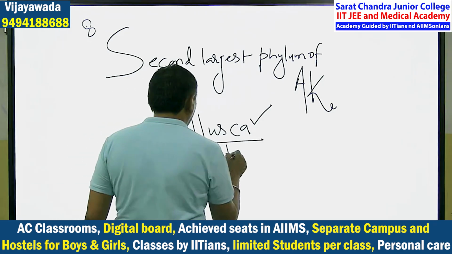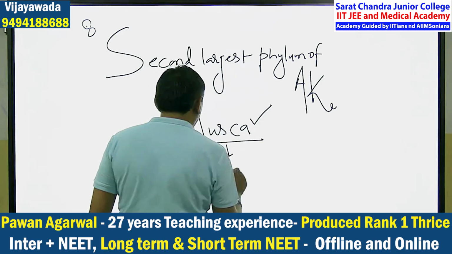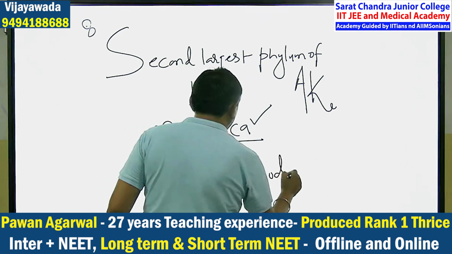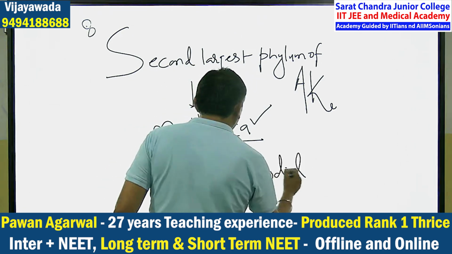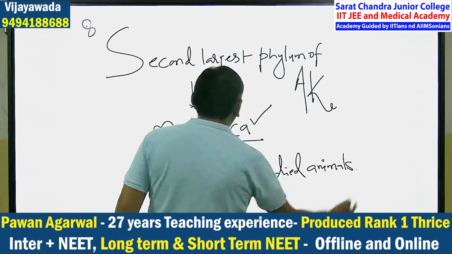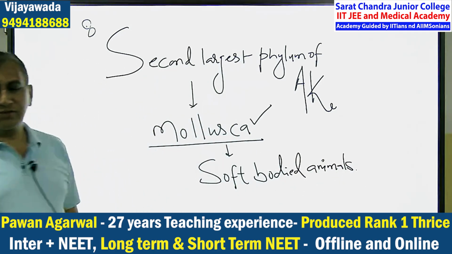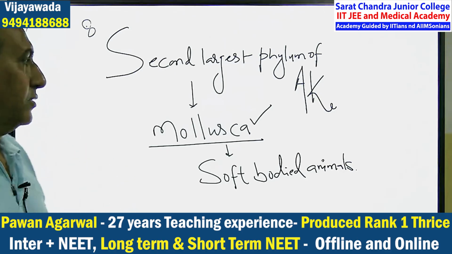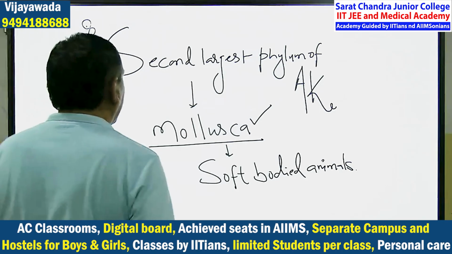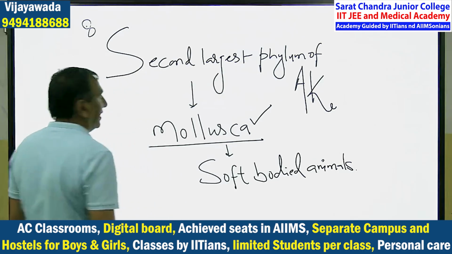The meaning of Mollusca is soft-bodied animals. They are the soft-bodied animals.